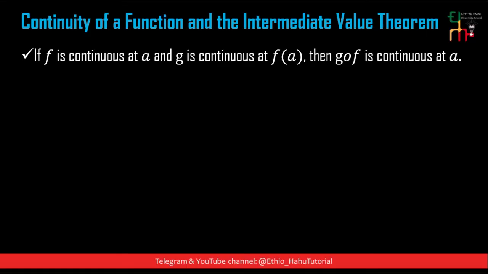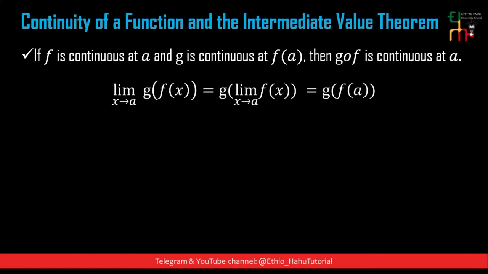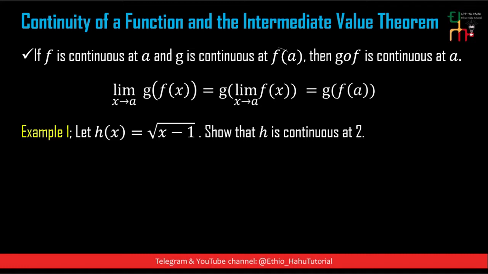If f is continuous at a and g is continuous at f of a, አሁን ደግሞ composite function ነው የምንመለከተው. f continuous at a ነው, g ደግሞ continuous at f of a ነው, then g of f is also continuous at a ይሆናል. ያ ማለት ምንድነው, limit of g of f of x as x approaches to a ማለት ምን ማለት ነው g times limit of f of x as x approaches to a, because f of x አችን continuous at a ነው, g አችን ደግሞ continuous የሚሆነው የት ነው at f of a ነው. ስለዚህ limit of g of f of x as x approaches to a ማለት ነው g of limit of f of x as x approaches to a ይሆናል, which is equal to g of f of a ጋር እኩል ይሆናል ማለት ነው